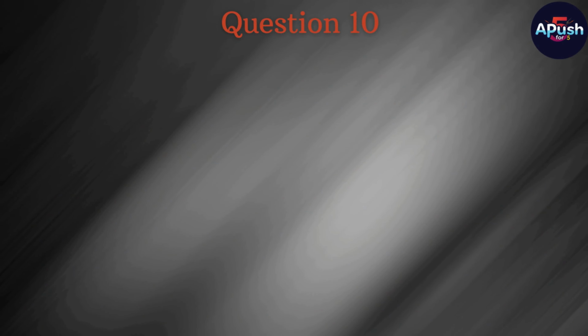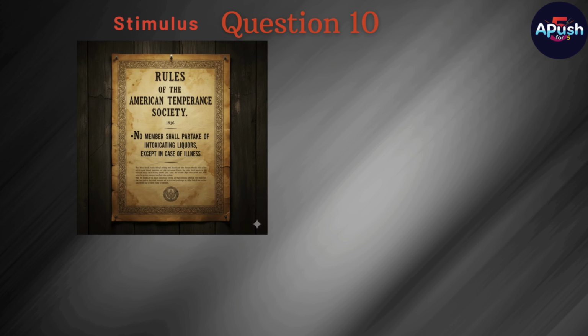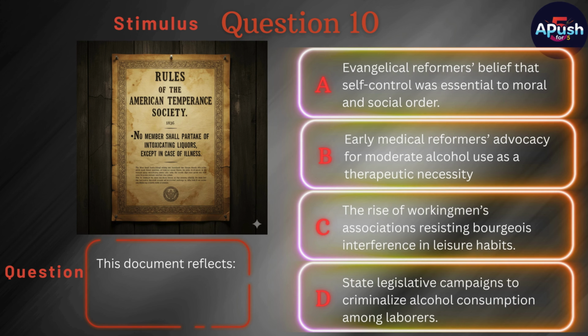Question 10. Stimulus. Rules of the American Temperance Society, 1836. No member shall partake of intoxicating liquors except in case of illness. Question. This document reflects A. Evangelical reformers' belief that self-control was essential to moral and social order.